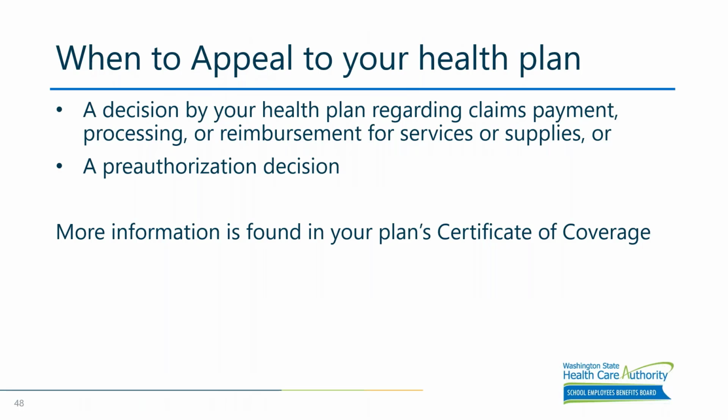We had mentioned earlier that we were going to talk about when to appeal to your health plan. More information on when and how to appeal to your medical, dental, or vision plan will be found in your certificate of coverage for those specific plans. If the employee issue involves a claims payment, processing, or reimbursement for services or supplies, or involves a pre-authorization decision, the employee will need to appeal to their specific plan and not to the SEBB appeals unit. More information on how to appeal a health plan's decision can be found in the certificate of coverages.